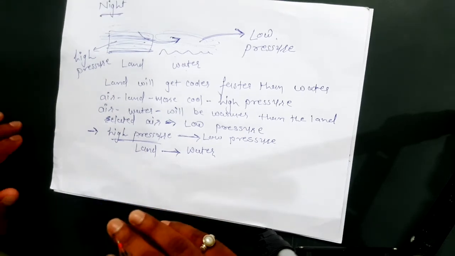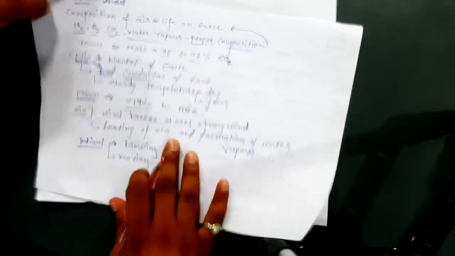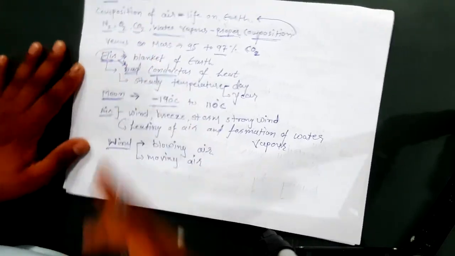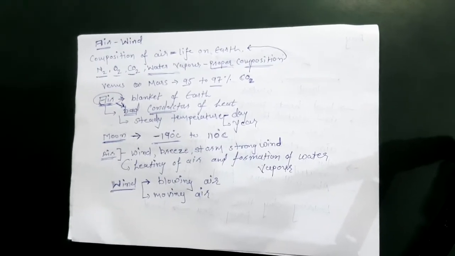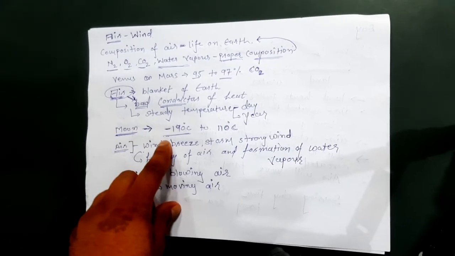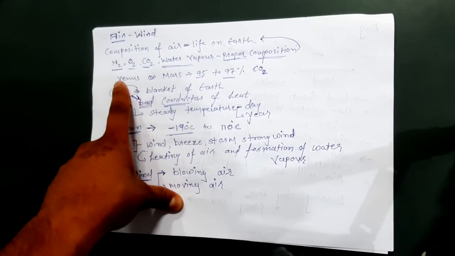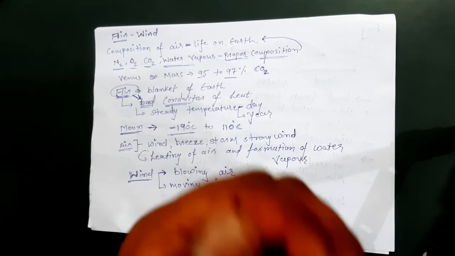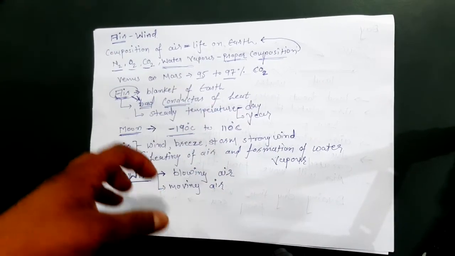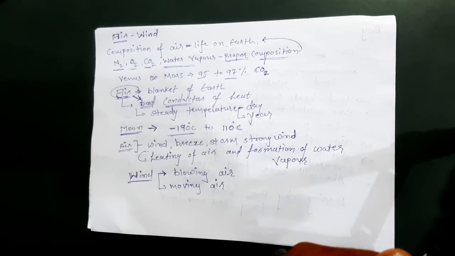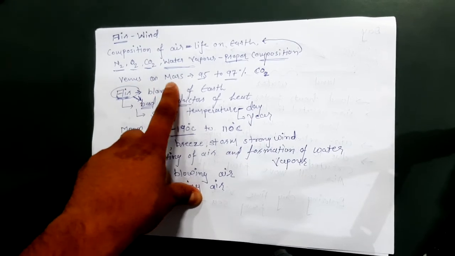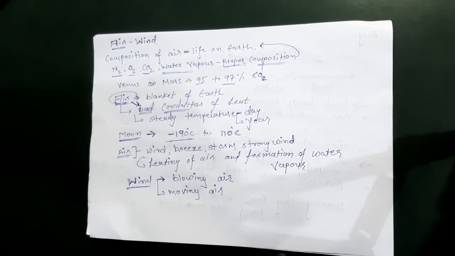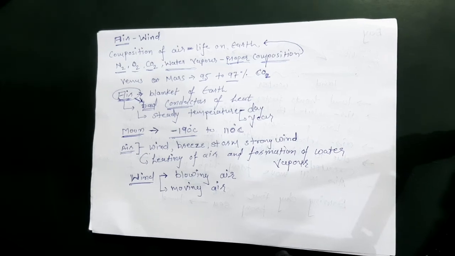Now let us have a quick revision of the topics which we discussed. Let's see, first of all, what is the importance of air, and why is the composition of air important for life. As we discussed, the composition of air on earth is responsible for life, right? Nitrogen, oxygen, carbon dioxide and water vapor are present in proper composition. If it is not in proper composition, life would not be possible on the planet. On Venus and Mars, we have almost 95 to 97 percent carbon dioxide,